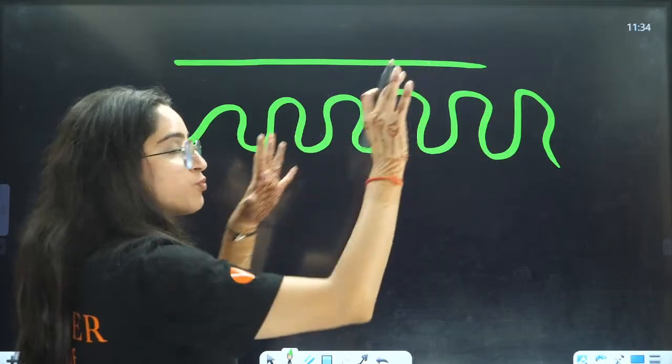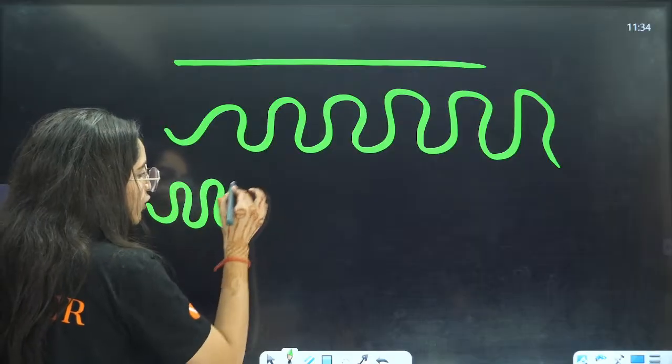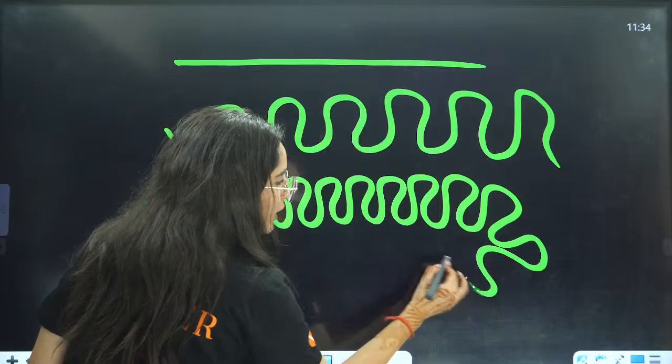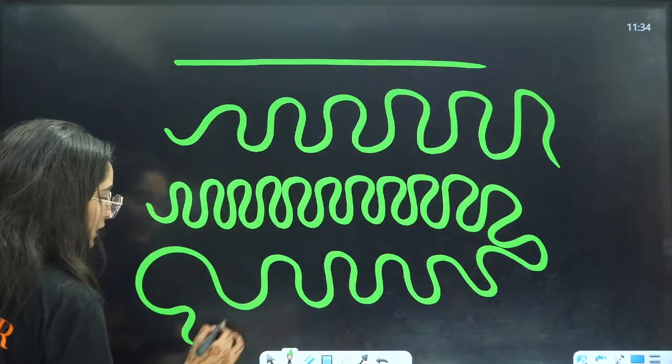if you zoom out, a large number of peptide chains are combined together like this.